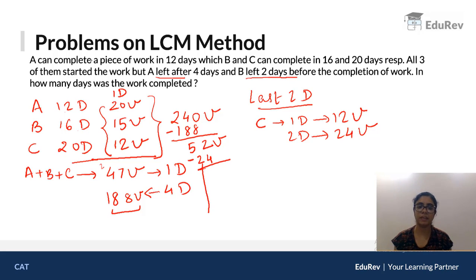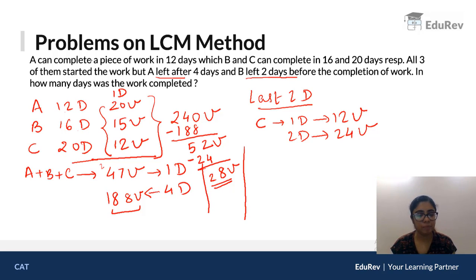So how much is remaining? 12 minus 4 is 8. 4 minus 2 is 2. So 28 units are remaining. Okay? Now can you tell me who is going to do these 28 units? Last 2 days only C was there. First 4 days A was there with B and C. So in the middle days we had B and C working together. So B and C cumulatively have to do these 28 units.